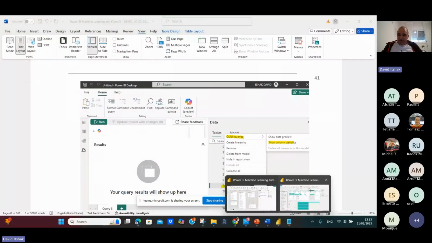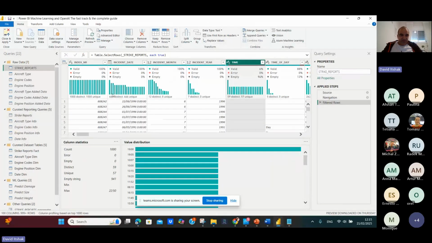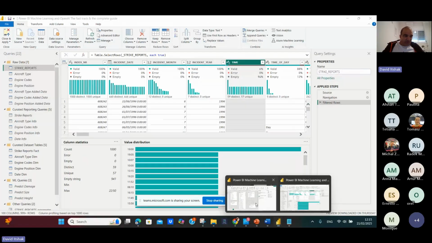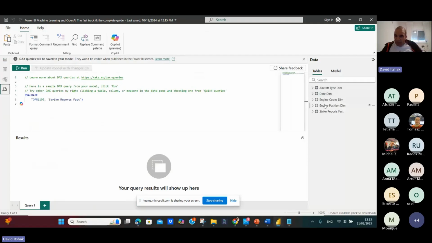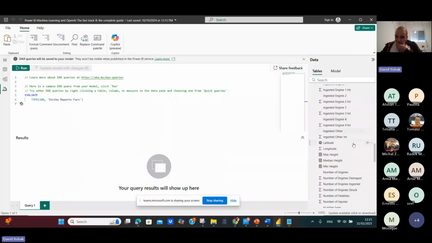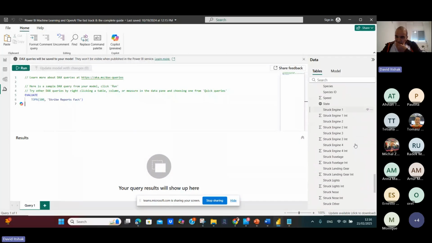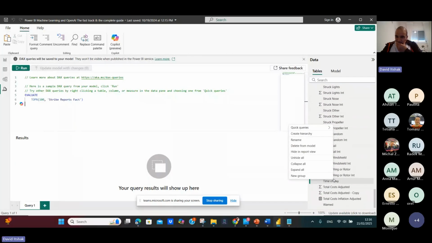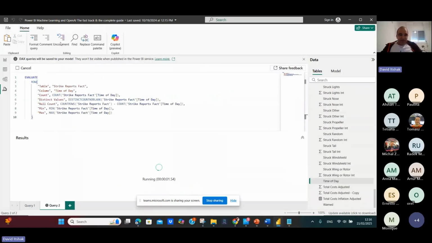By the way, if you're looking at the new version of Power Query, it can create a DAX query for you. So if you go here, for example, to the strike reports fact and go to time of the day, right click, it can give you quick queries, show column statistics, and you can run it.